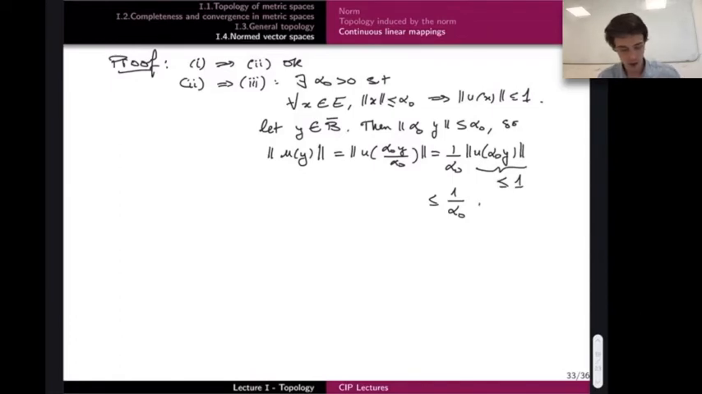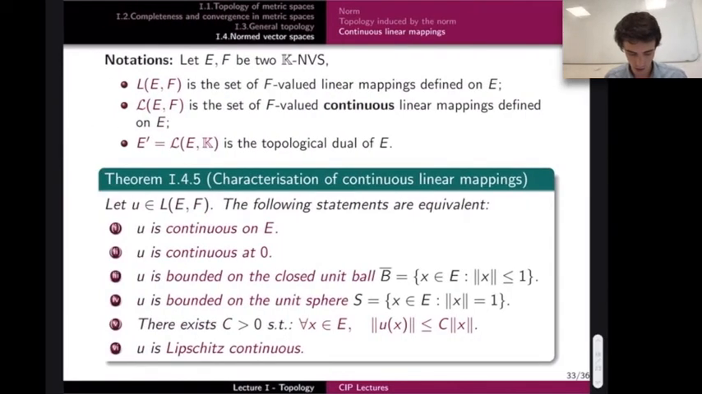Okay, so what I proved is that for any y in B bar, the norm of u of y is smaller than 1 over alpha. So I have boundedness in the unit ball. The fact that 3, boundedness over the unit ball, implies boundedness over the sphere is obvious. It's just a subset of the unit ball.